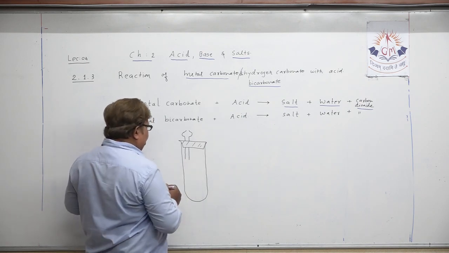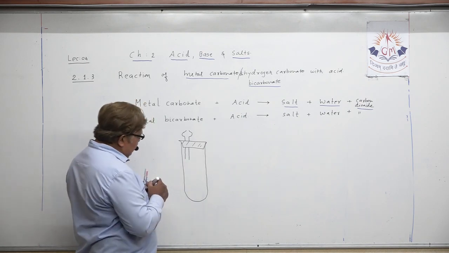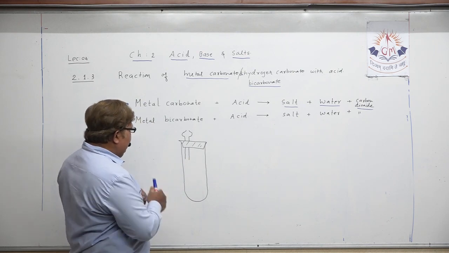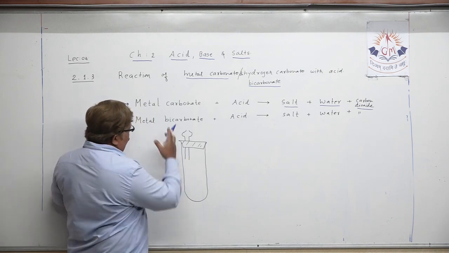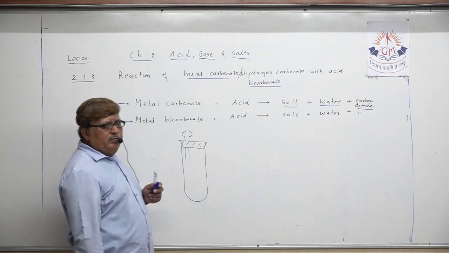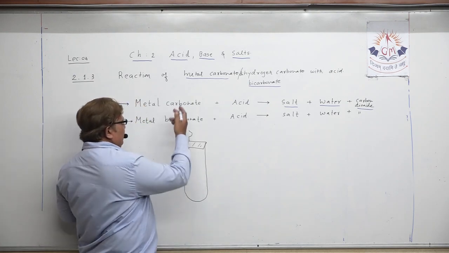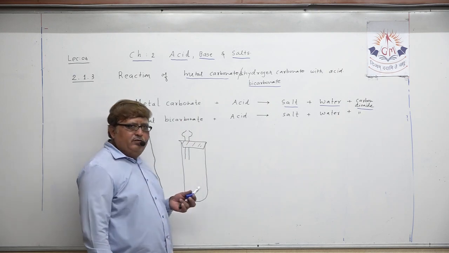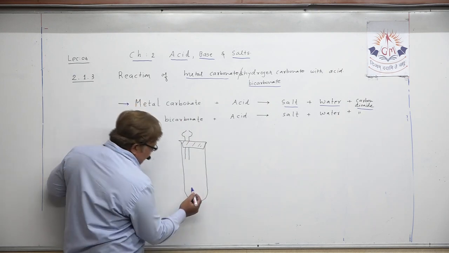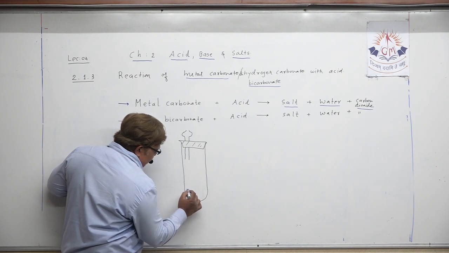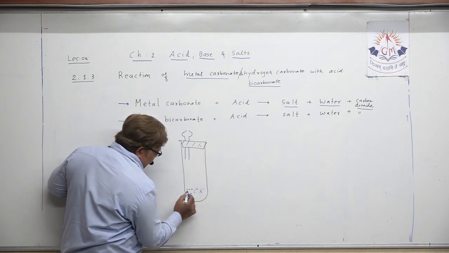And my dear student, we have already taken here a solid form, somewhat powdered form, of metal carbonate or metal bicarbonate. We will just label it and you will understand. Suppose I have taken that metal carbonate here.